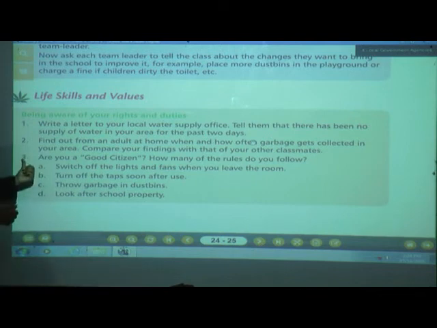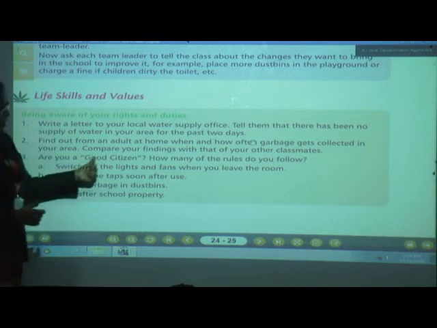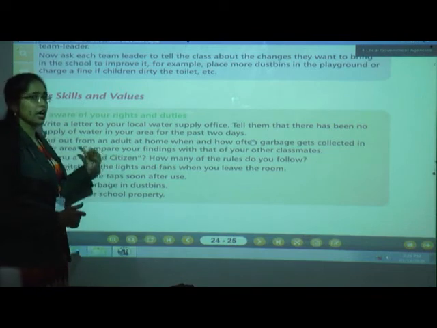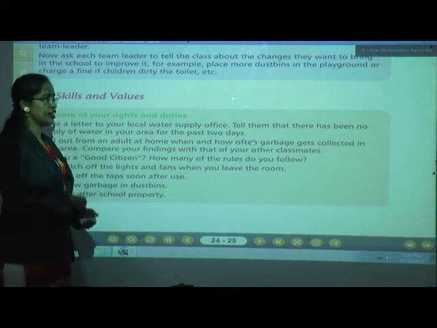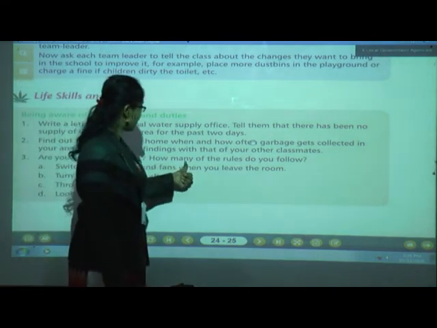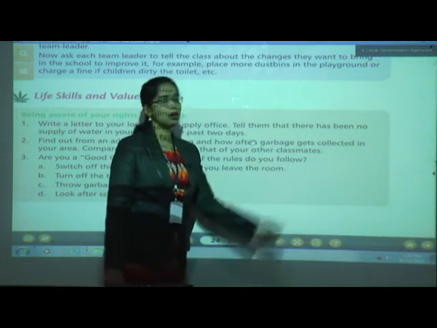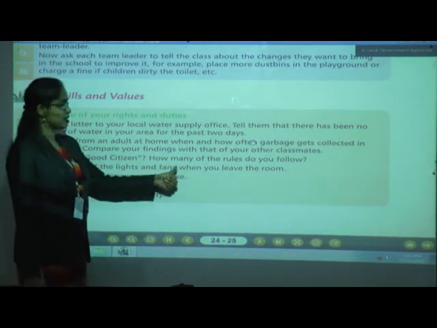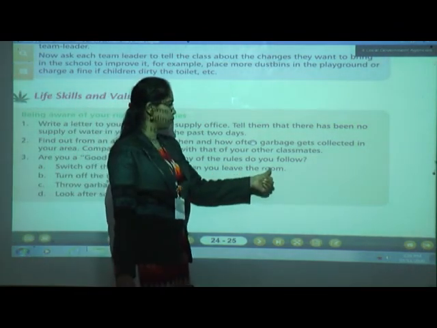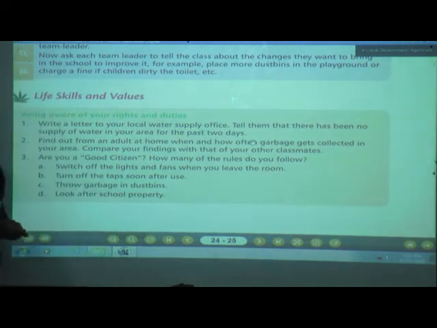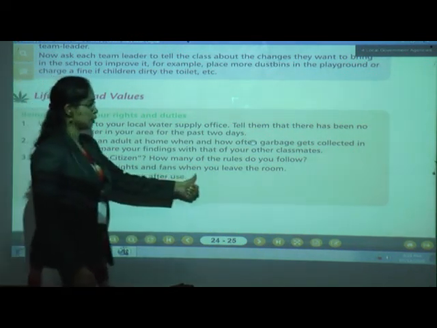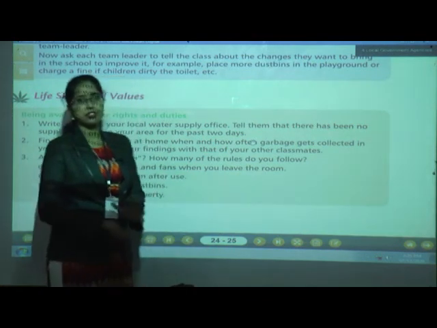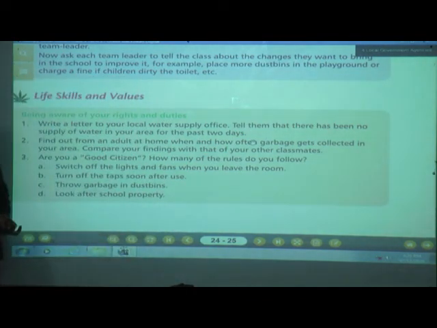Okay. Next, number 3. Are you a good citizen? Yes, children. Are you a good citizen? Of course, we are good citizens. How many of the rules do you follow? How many rules do you follow, children? A. Switch off the lights and fans when you leave the room. Yes, children. Is it correct to be a good citizen? Switch off the lights and fans when you leave the room. Of course, it is good citizen manners.